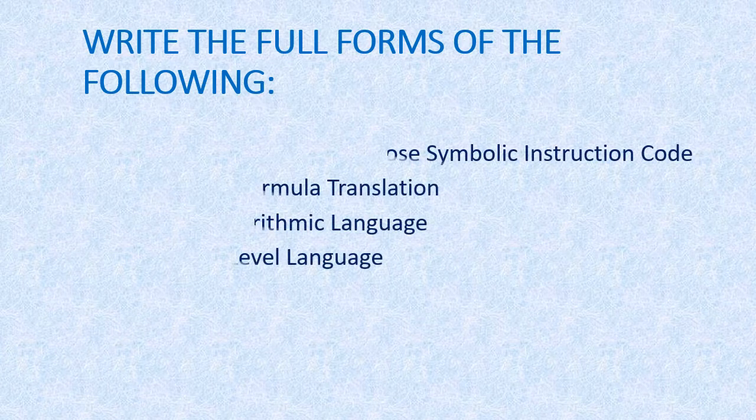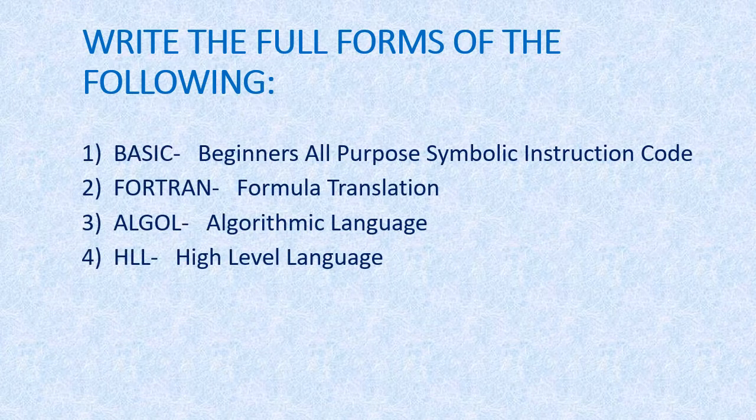Now next question, write the full forms of the following. So first one is BASIC, and the full form of BASIC is Beginners All Purpose Symbolic Instruction Code. And remember that first letter of each word will be capital. First letter of each word you have to write in capital letter.